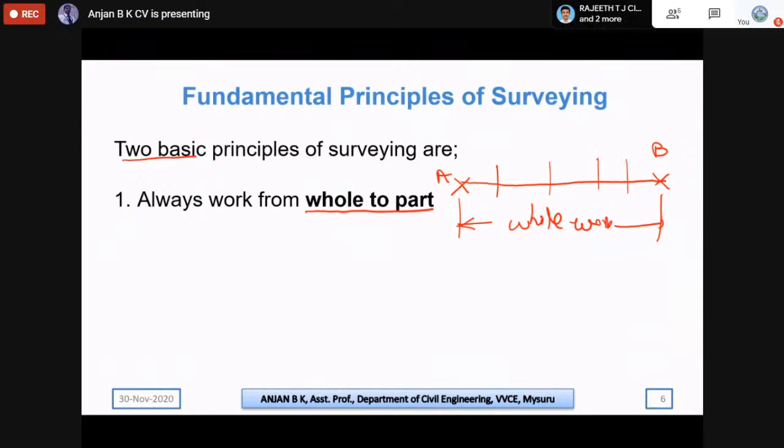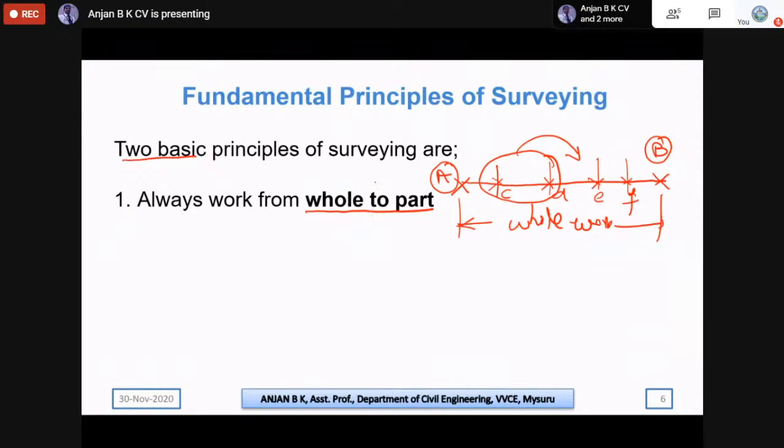And after dividing into smaller parts, we have to make sure that whatever points we are choosing should be in line with the control points. So this A and B are nothing but the control points. So this is the idea. In this, what happens, if there is some error, that error will be only in that particular area. It is not going to move to the next section.